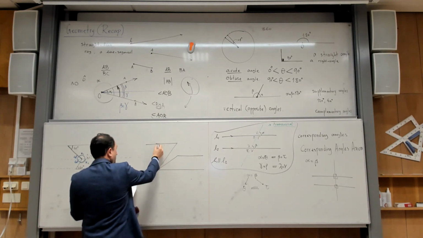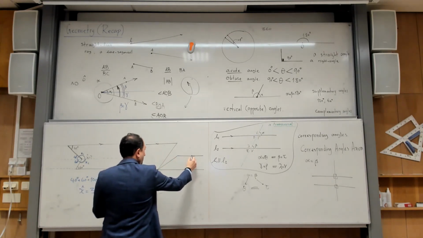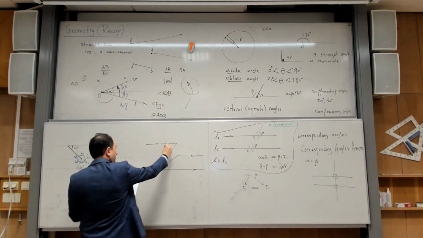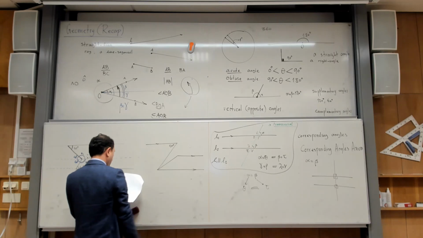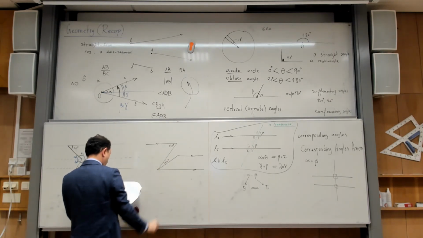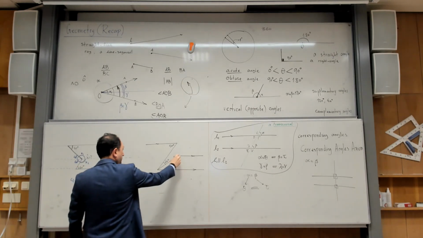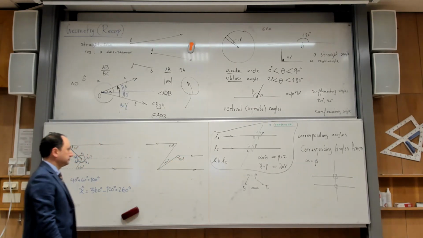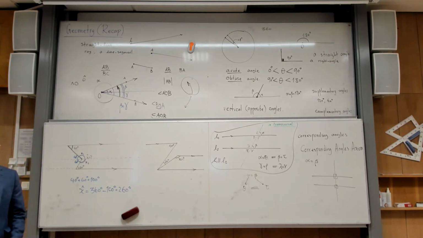So they have put this arrow here, here, and there. So this means these three are parallel. And they have given you this angle is 50 degrees, and this narrow angle here is 20 degrees. And they are asking you about this angle. What is this angle?